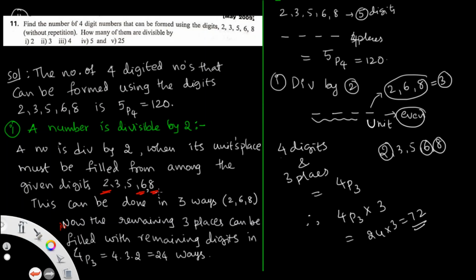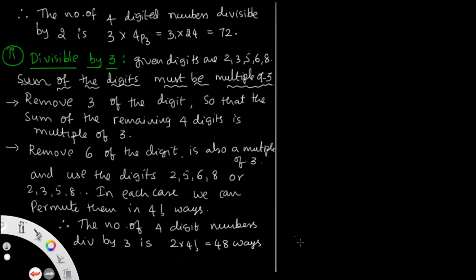So next, go to the second question, that is 3. Divisibility rule by 3. The numbers given are 2, 3, 5, 6, 8. If a number is divisible by 3, the sum of the digits must be a multiple of 3. The rule for 3 is that the sum of the digits must be a multiple of 3.